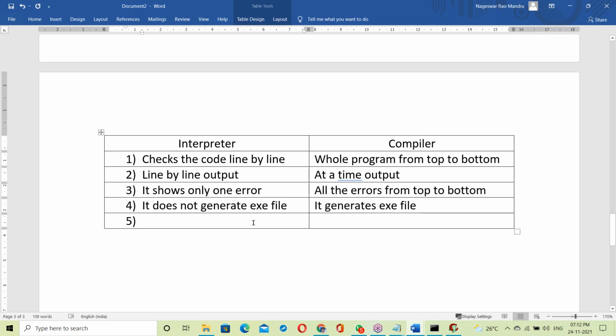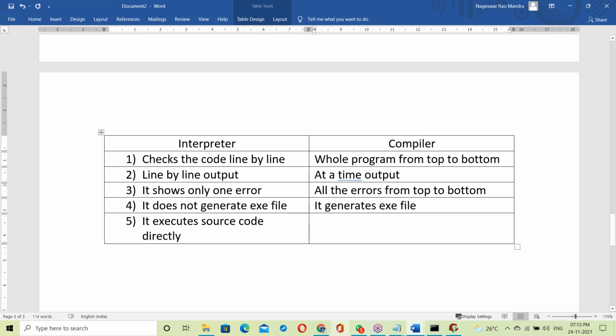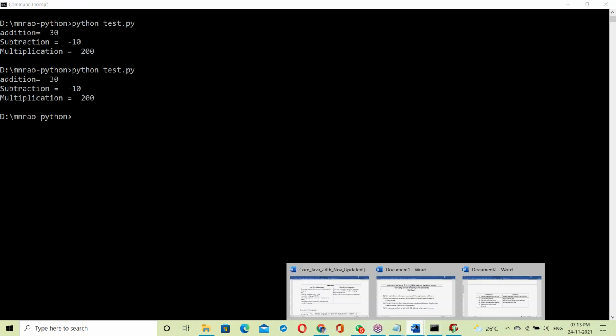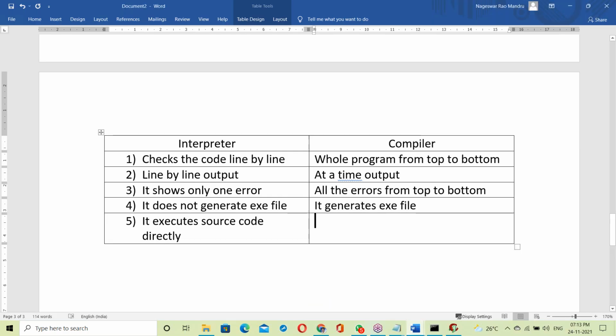So here it executes the source code directly. See, test.py is directly executed. But in the compiler, what happens here? It executes the exe file. Okay.